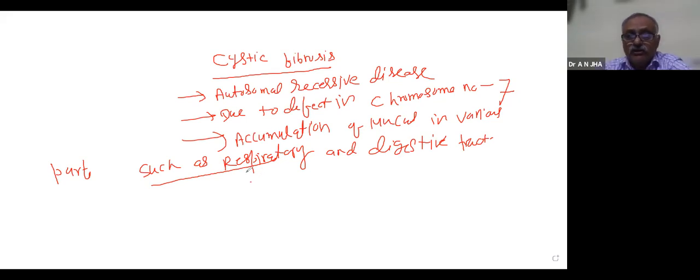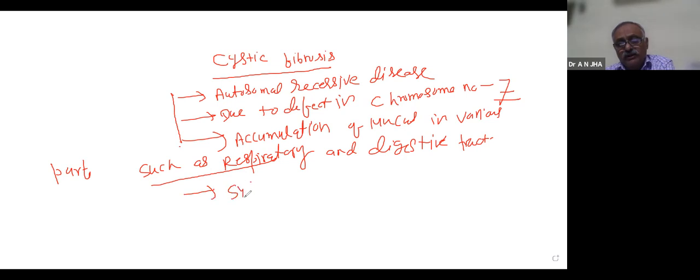So it creates a lot of problems. Its discussion is not too much in our syllabus. However, we should know this, and what happens, the accumulation, and that only symptomatic treatment is there.